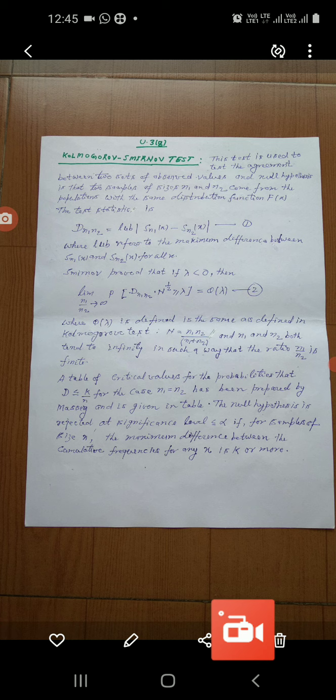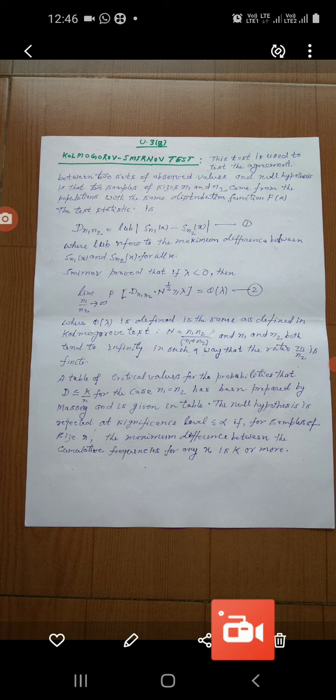Let it be equation number 2, where Q(lambda) is defined the same as in the Kolmogorov test.